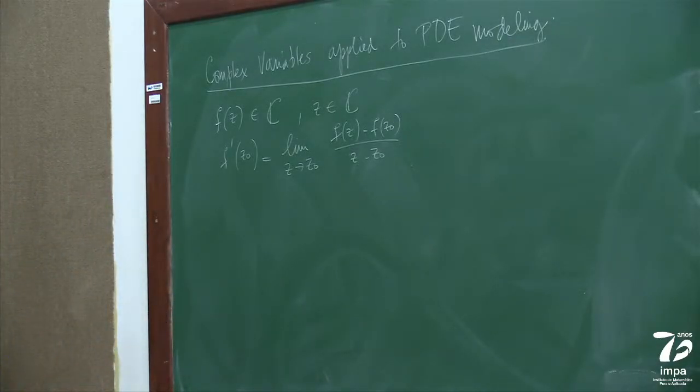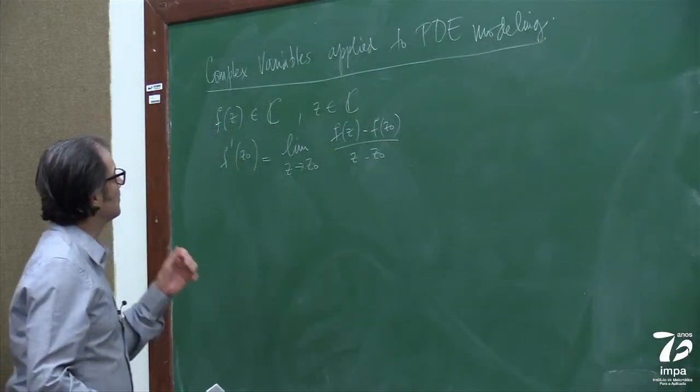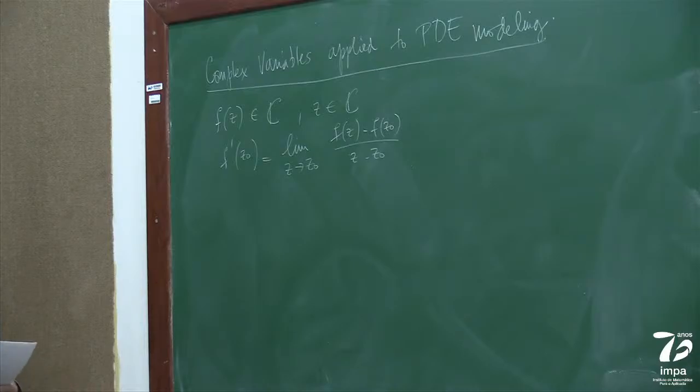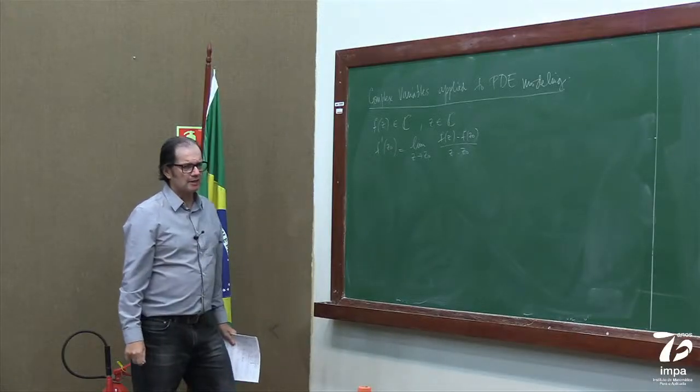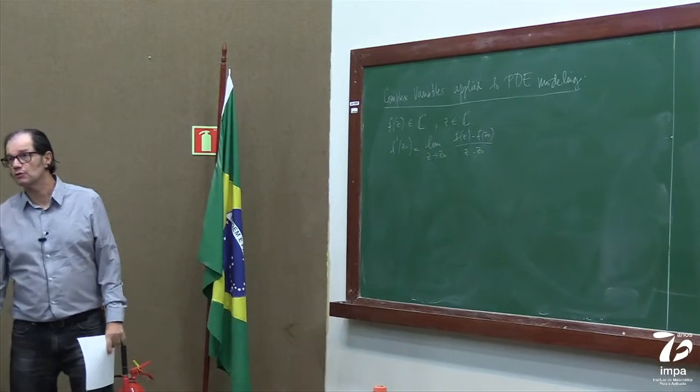So what we know, which is very nice and gives us many properties, is that, as we'll see, the complex valued derivative leads us to Cauchy-Riemann equations.